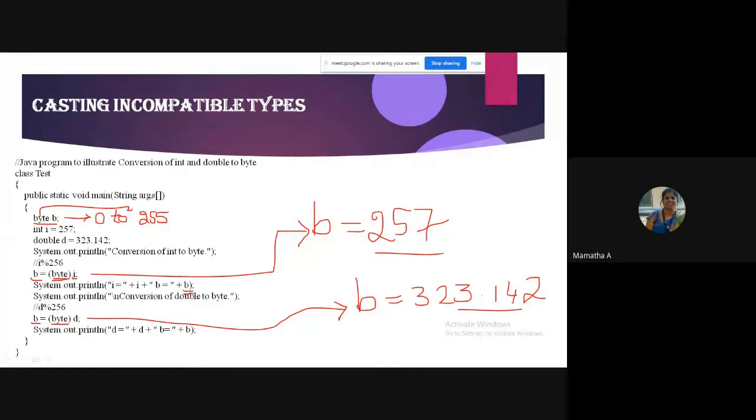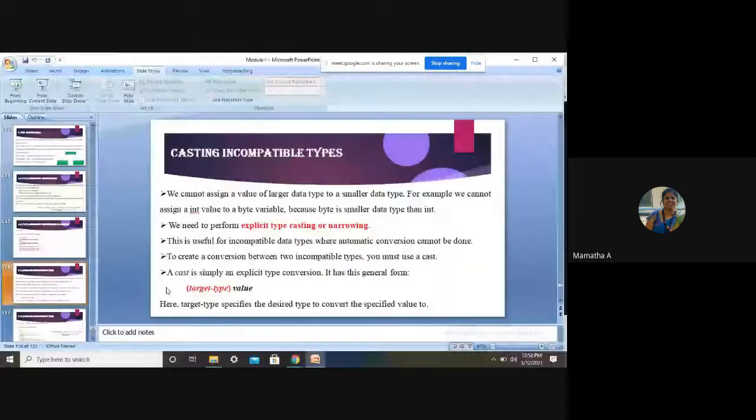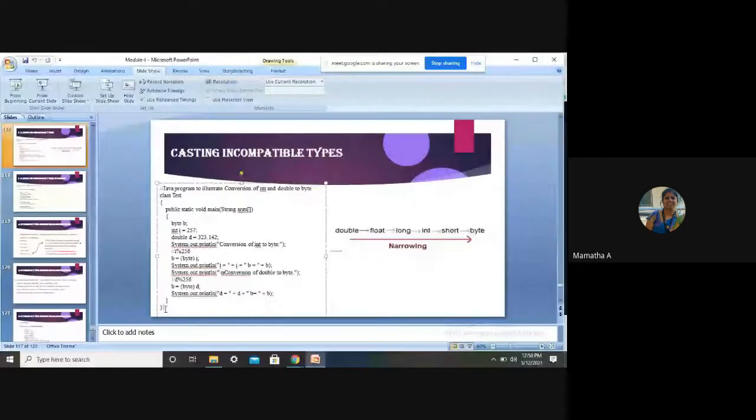Yes or no? No, ma'am. Okay, because there is a data loss. Very simple. You're trying to transfer larger container data to a small container. Obviously, the data will spill out. It will not store everything, right? Similarly, here also data loss. Let us see what that data loss is with the execution.